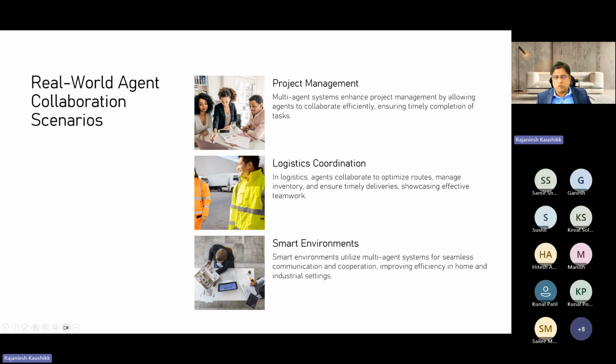Now, other than this, there are other real-world applications of multi-agent systems, like in healthcare, CRM. There are lots of different applications, and this field is exploding like anything. This is a very exploding field, and lots of opportunities are coming up in this.